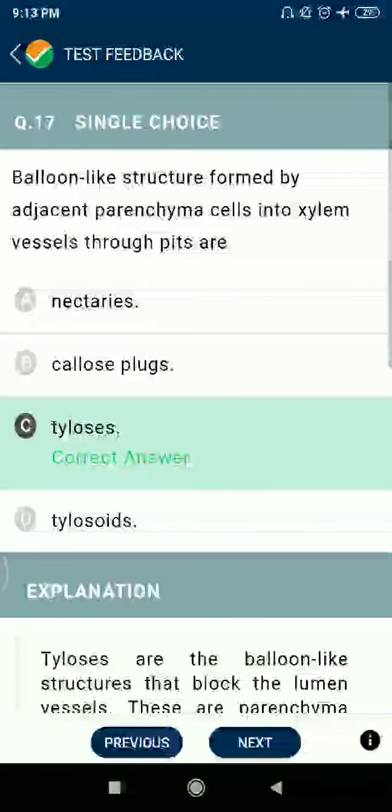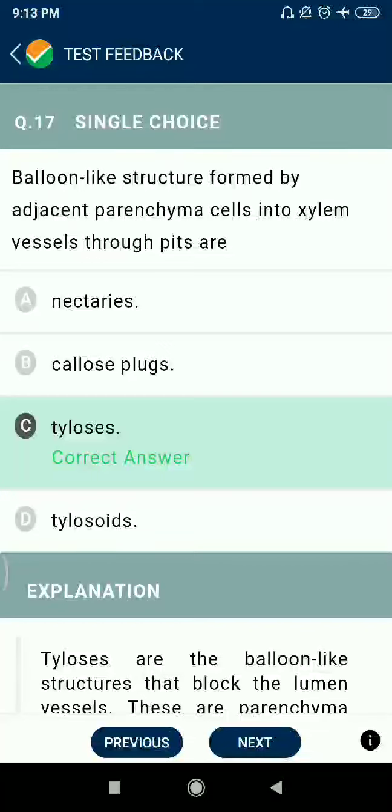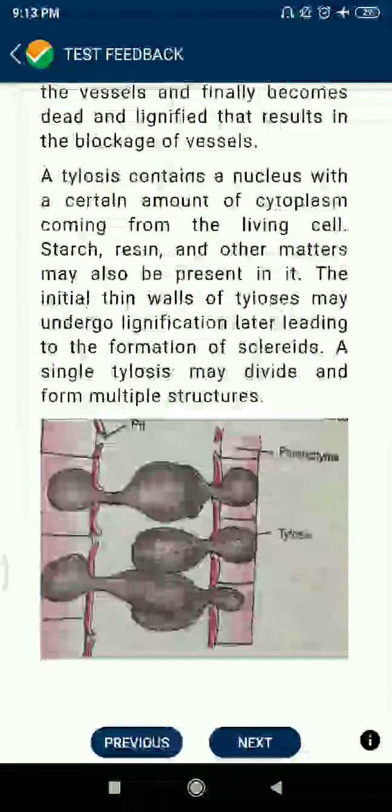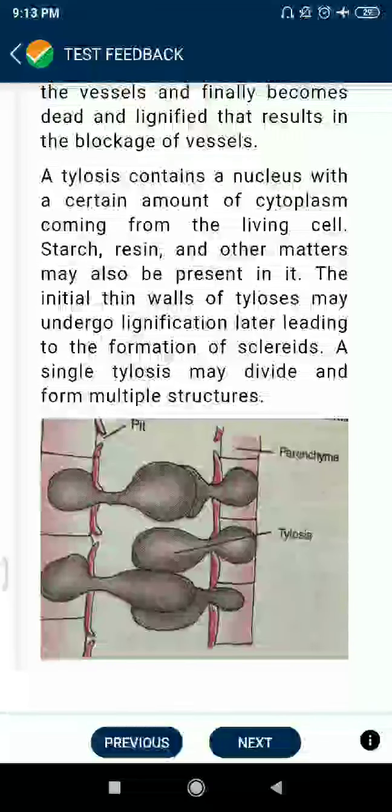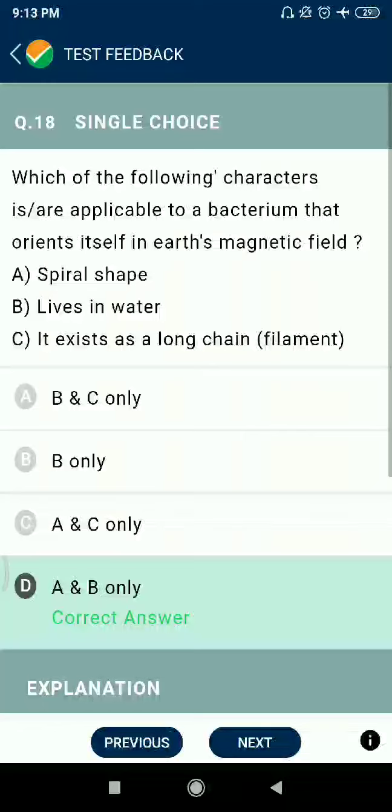Question 17. Balloon-like structures formed by adjacent parenchyma cells into xylem vessels through pits are tyloses. Question 18. Which of the following characters is/are applicable to a bacterium that orients itself in Earth's magnetic field? Okay. A spiral, it lives in water.